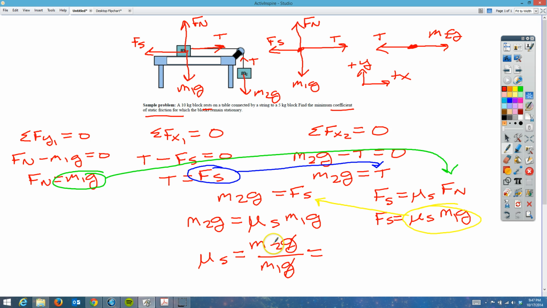Remember mass 2 is a 5 kilogram block. So this is 5. And the other block, which is block 1, is 10. And so our mu s, or our coefficient, here is just 0.5. Remember, there's no units for that. And that is the end of the third example problem.